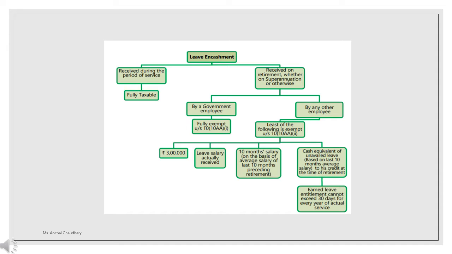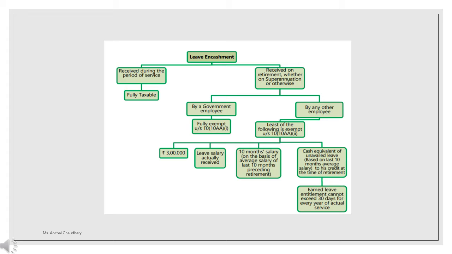Leave encashment is a kind of allowance which is available under income from salaries. Whenever leave encashment is received during the period of service, when a person is still working in the organization, it will be fully taxable. When it is received on retirement, whether on superannuation or otherwise, by a government employee, it is fully exempted. No tax will be paid by government employees.